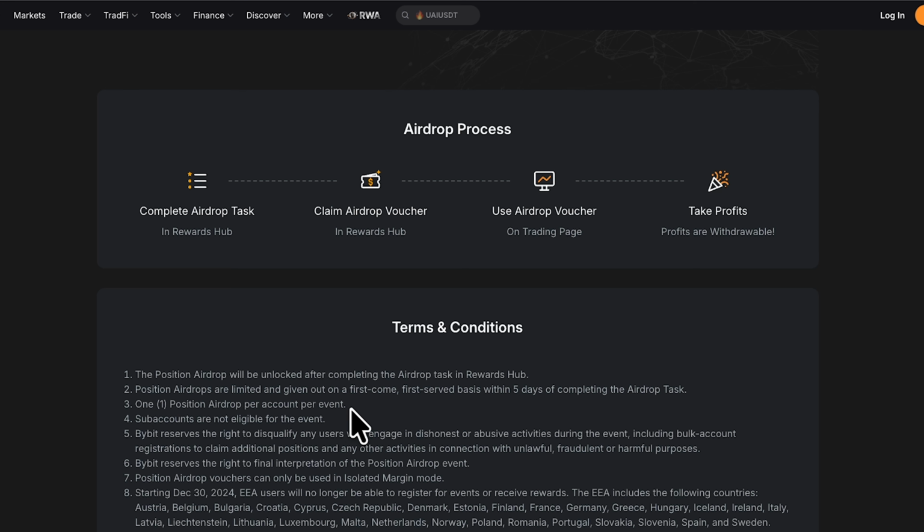Now for number 3, it says 1 position airdrop per account per event. What this means is that you cannot use multiple accounts to get this position airdrop. No, you only need 1 account. If they see that you're trying to use 2 accounts with the same details to get this airdrop, you will definitely not be getting it. So take note of that.